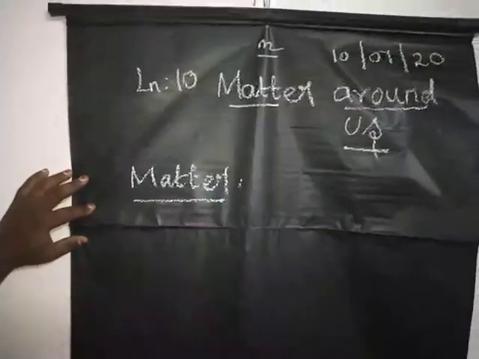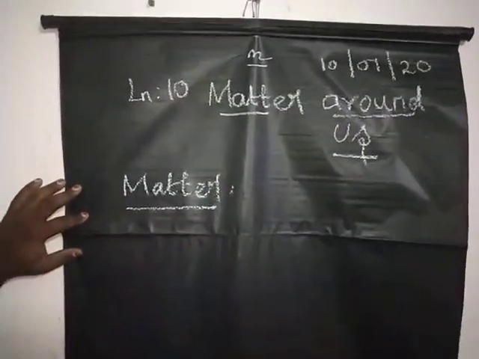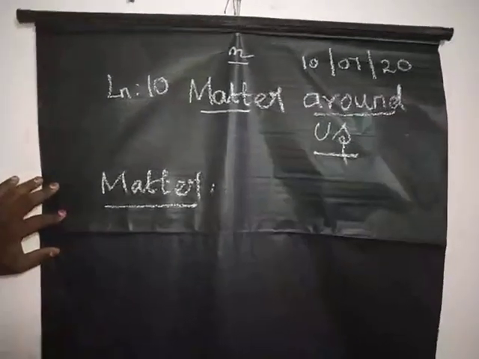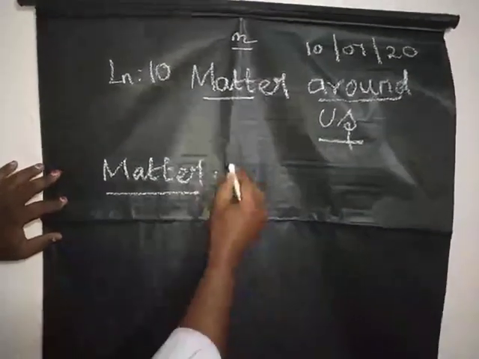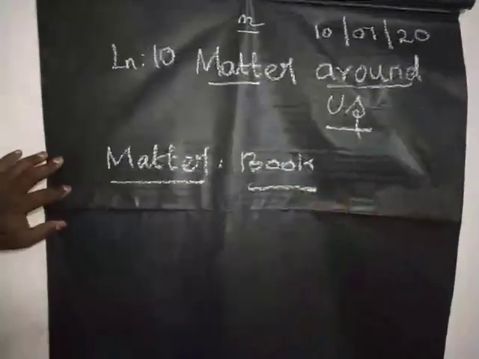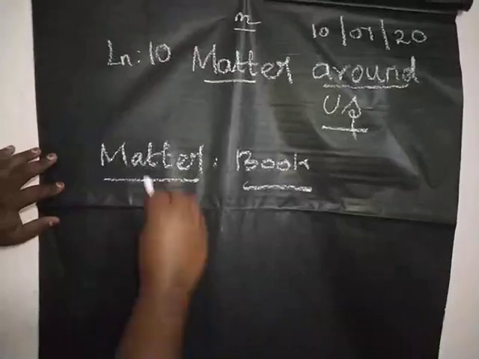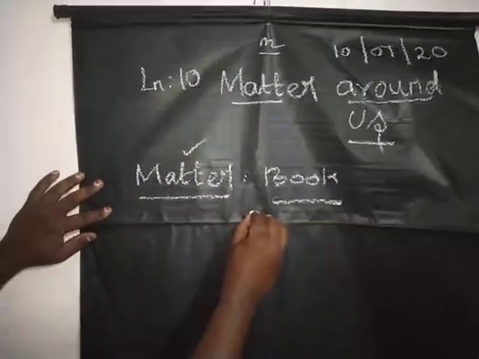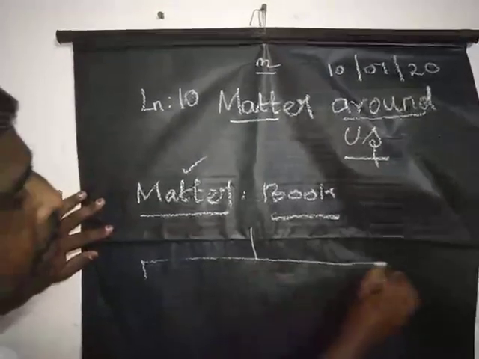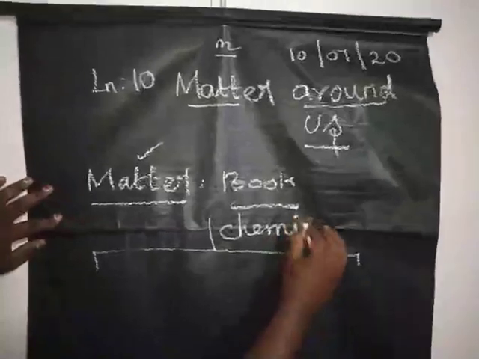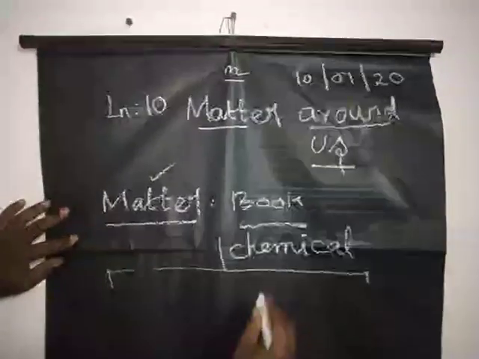Matter is defined as anything that has mass and occupies space, that is called matter. If you are taking the textbook, definitely it has mass and occupies space. So this is the definition for matter. Matter can be classified into two types broadly based on their chemical composition.